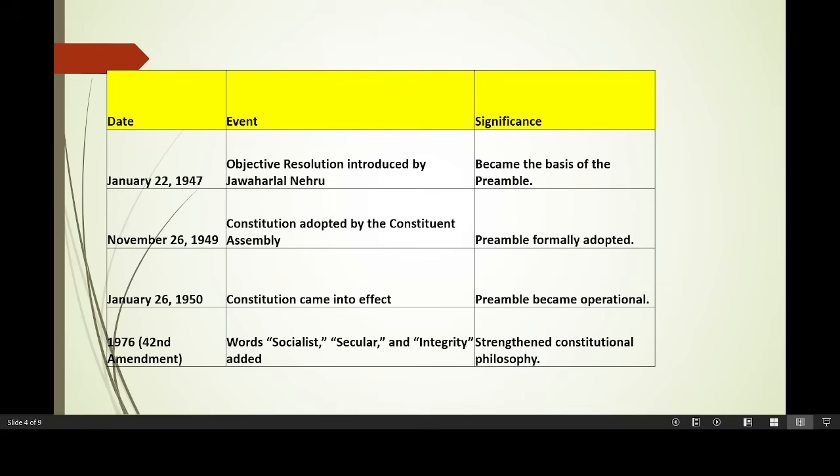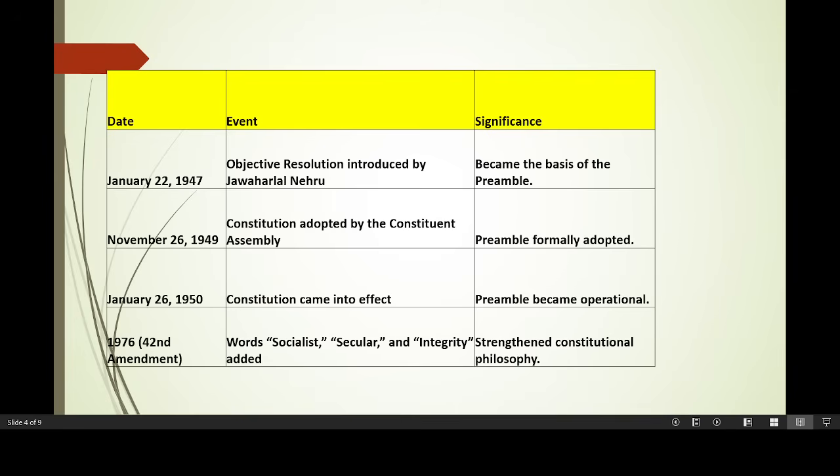So each and every word is important here, and it will come in questions. You should not get confused between came into effect, objective resolution introduced, or adopted. So you have to thoroughly remember the dates along with their significance.